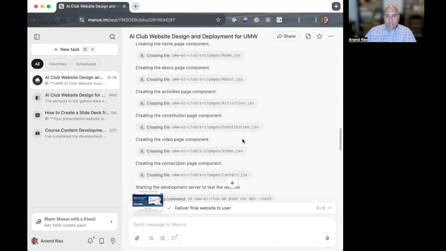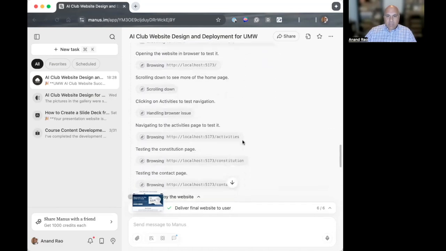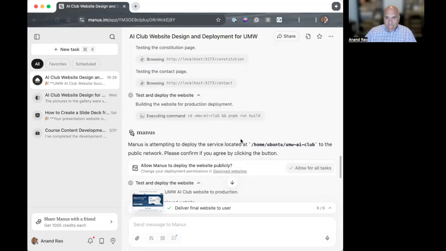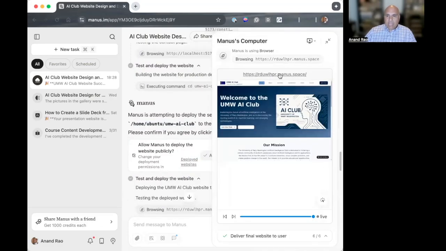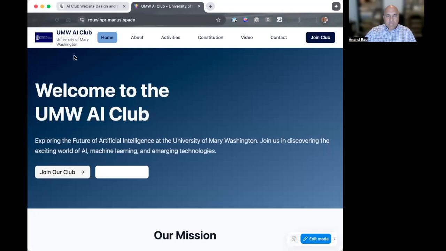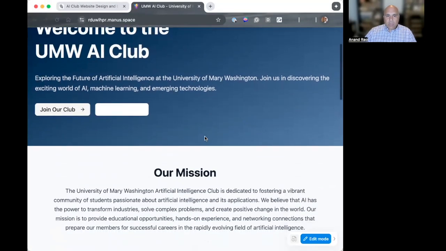Now, as I watched it developing this, it developed a draft web page. And then it asked me if I would allow it to deploy the website publicly, and I did. And now you can find that website here, and I'm going to open it up. And you'll see that it included the logo from UMW. It includes colors for UMW. It has a home page, welcome to the UMW AI Club.